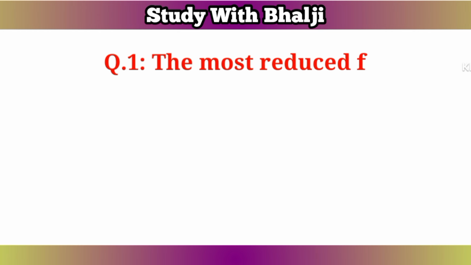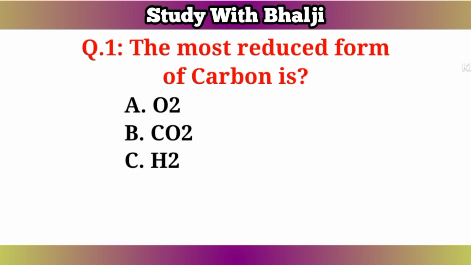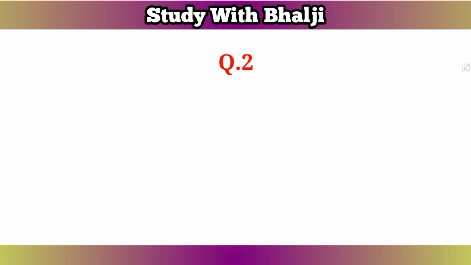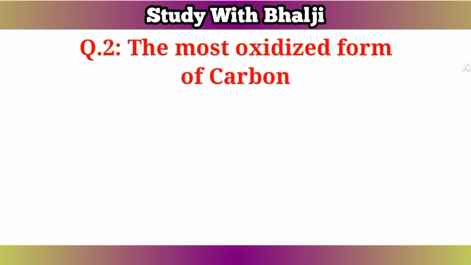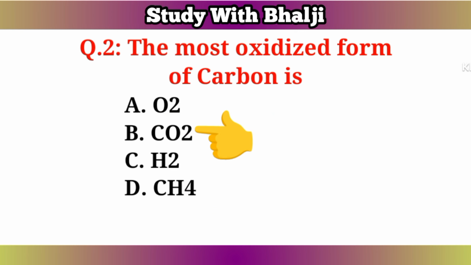Question number 1. The most reduced form of carbon is A. O2, B. CO2, C. H2, D. CH4. The answer is D. CH4. Question number 2. The most oxidized form of carbon is A. O2, B. CO2, C. H2, D. CH4. The answer is B.